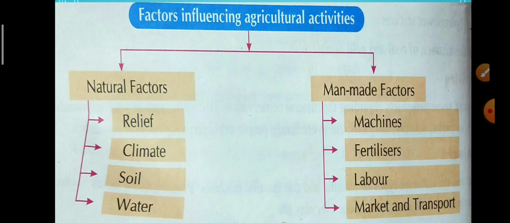Now, how is relief affecting agriculture? Crops are grown on arable land. Arable land means the land which is suitable for cultivation. Plains are the most suitable for growing crops. The lowlands like river basins, floodplains, and deltas are the fertile regions.